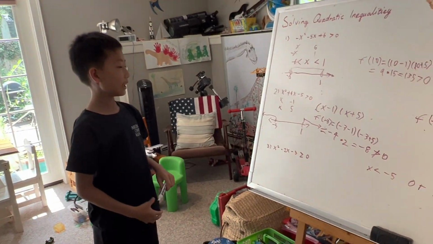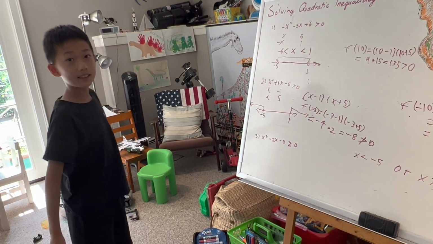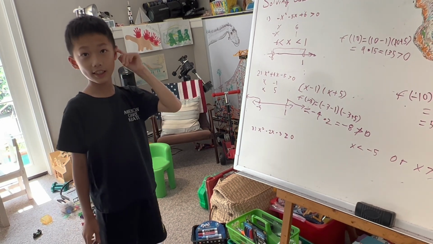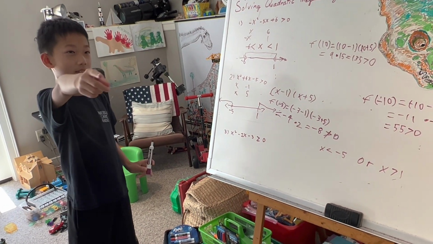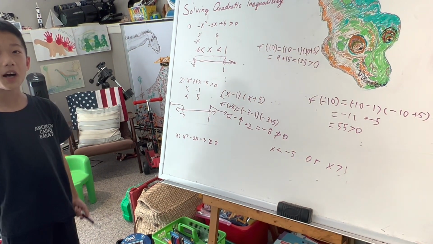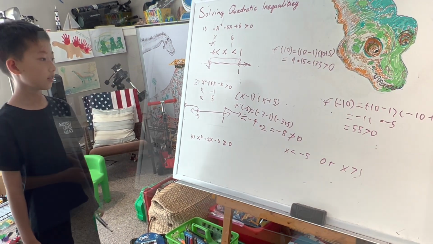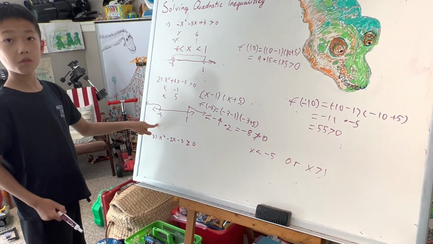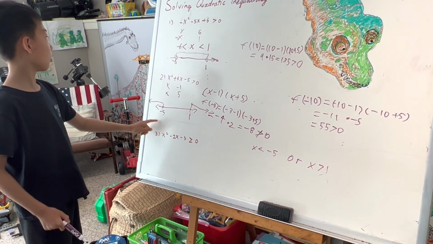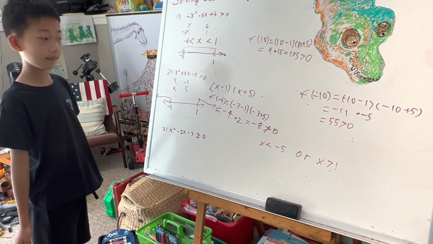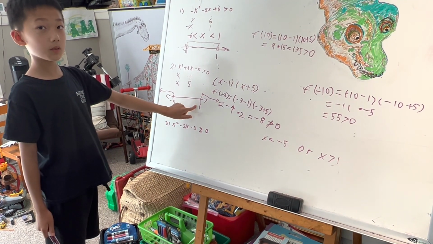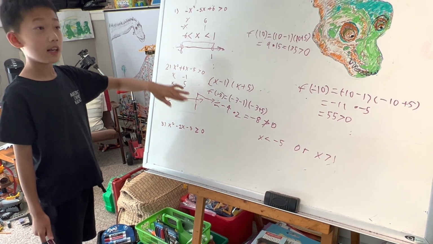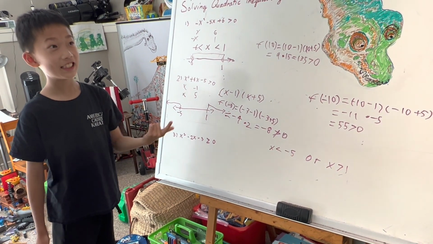So that means if we go this way, then we're going to London, but we have to pass the ocean. And if we go this way, we'll have to pass the ocean and get to Hawaii. So we start from here, which is New York, go all the way to London, and we have to pass the ocean. And this one is San Francisco, and then we'll have to cross the ocean again to get to Hawaii.